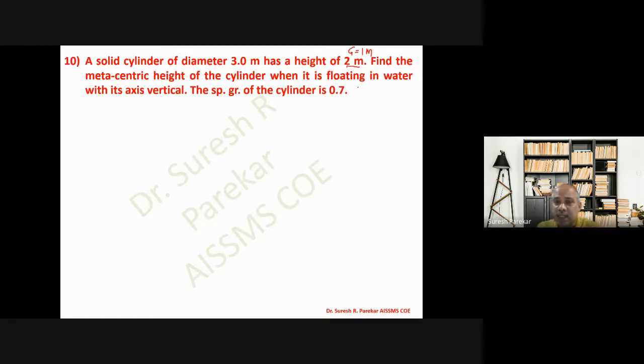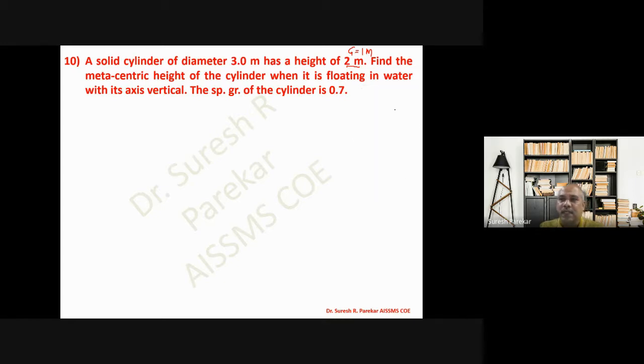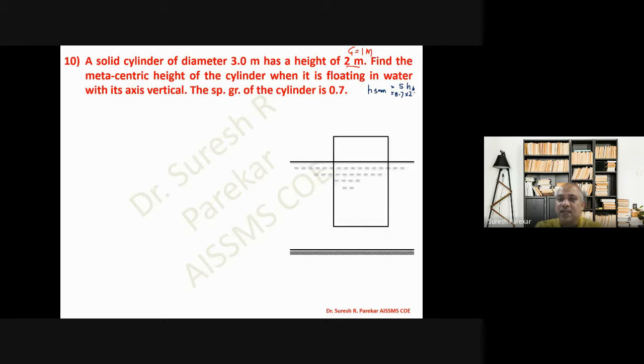Now we have already seen that if we have to find the value of H submerged, then H submerged is equal to S into the height of the body, and that we have to keep in mind. So here, 0.7 into 2, we are going to get 1.4 meter. That is the submerged height.